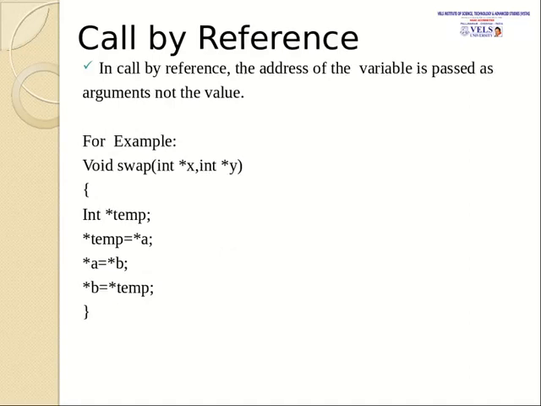So the integer pointers X and Y receive the addresses of the variables. Inside the function, integer temp is a temporary variable. Temp is assigned the value of A, A is assigned the value of B, and B is assigned the value of temp.